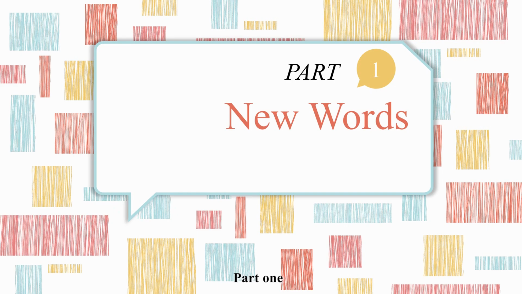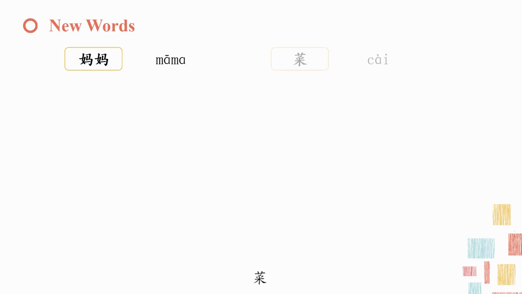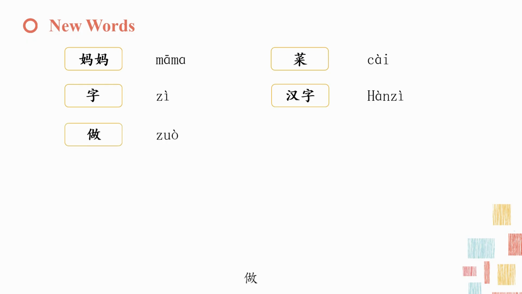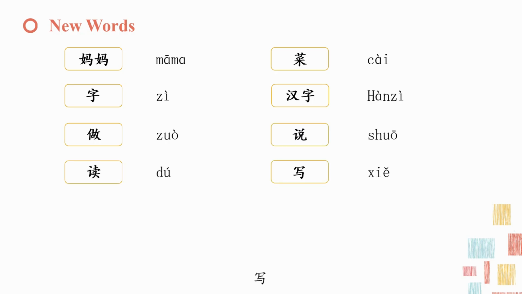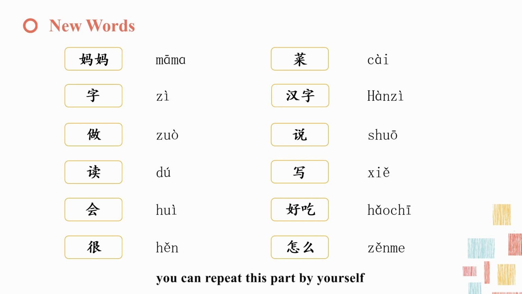Part 1. New words. There are 12 words in this lesson. Please read these words following along the audio. 妈妈，菜，字，汉字，做，说，读，写，会，好吃，很，怎么？ If you want to read them more times, you can repeat this part by yourself. Now, let's study these words one by one.